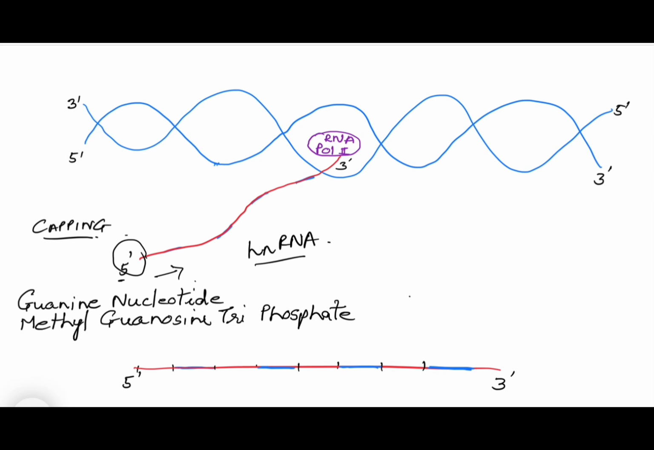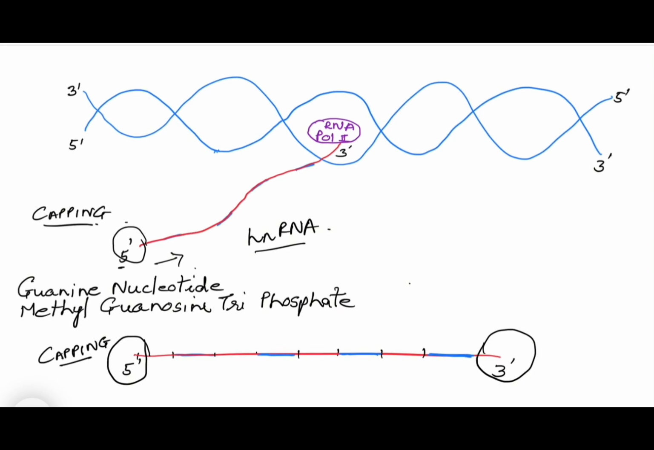Now, as soon as the 3' end reaches whatever level it has to reach, this RNA strand is released into the nucleus. Now, when this 3' end is released, there is another process which occurs, which is called tailing. So, here already capping is done, and as soon as this RNA is released, then tailing is done here. Now, what is tailing? Tailing is addition of adenine nucleotides. So, here adenine nucleotides are added.